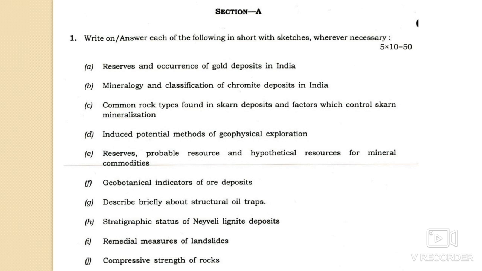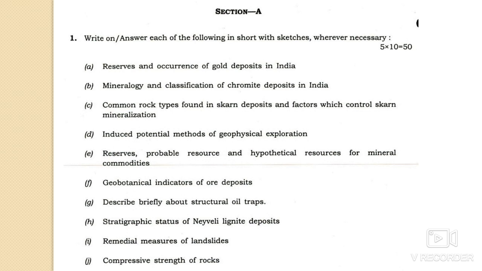And 1F is the geobotanical indicators of ore deposits. You have to discuss the plants and flora that are geobotanical indicators of the deposits. And 1G is to describe briefly the structural oil traps.